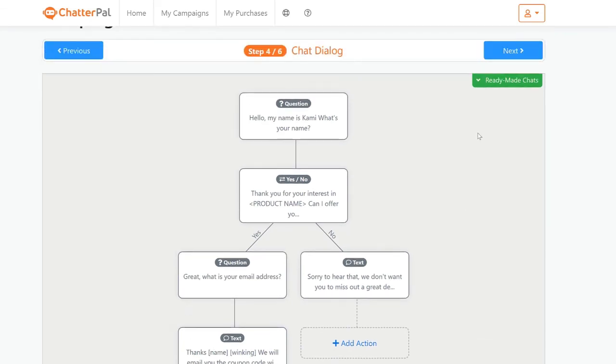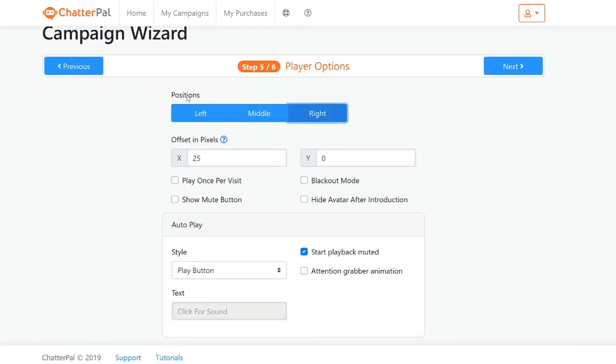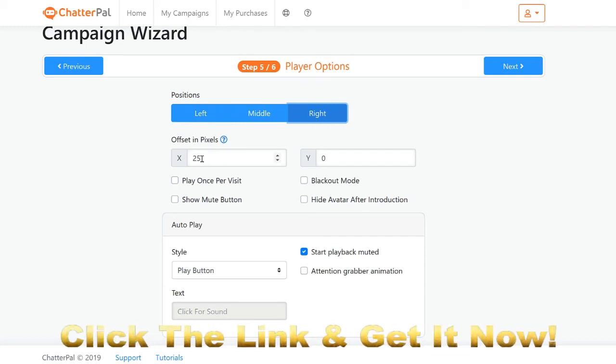Okay, for the purpose of this demonstration, I'm just going to click next, but you can customize it to your heart's desire. In the very next step, you have the positions where you want your avatar to appear: left, middle, or right. I'm just going to leave it at right. And if you want it somewhere specific, you can adjust it even further to make it perfectly where you want it to appear based on adjusting these numbers.